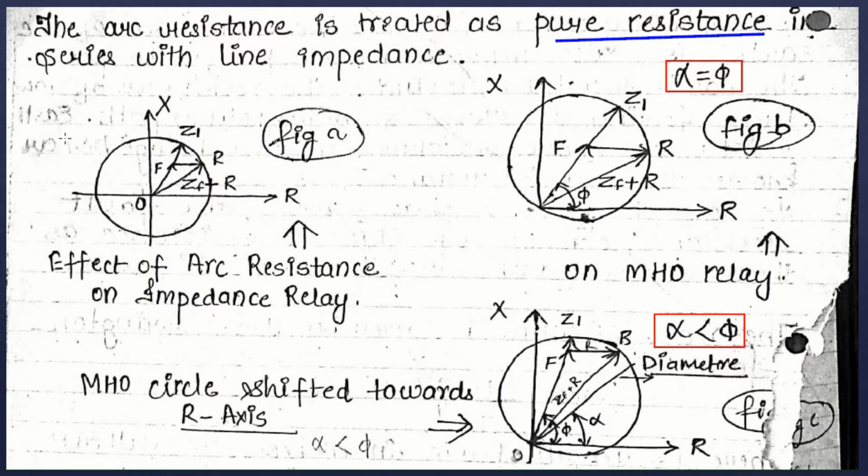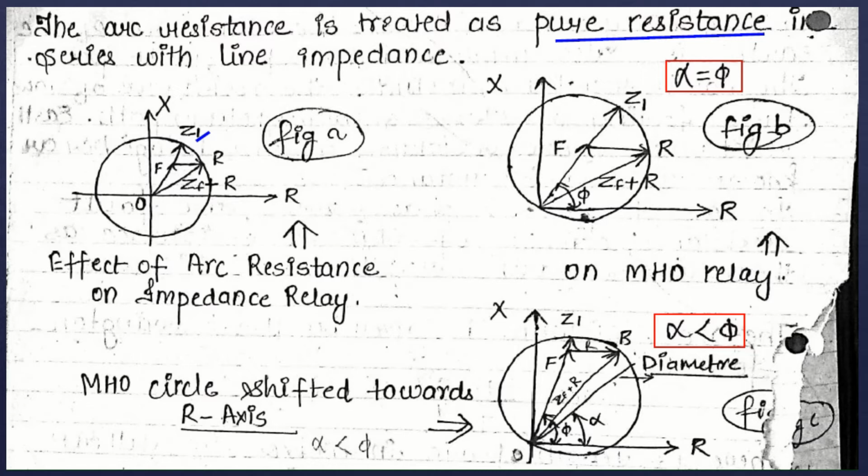If the fault point lies outside the circle, then the relay will not trip. Therefore, ZL is the upper limit of the impedance that can be measured from the fault point to the relay point, meaning the ZL distance can be measured with the help of the impedance relay.